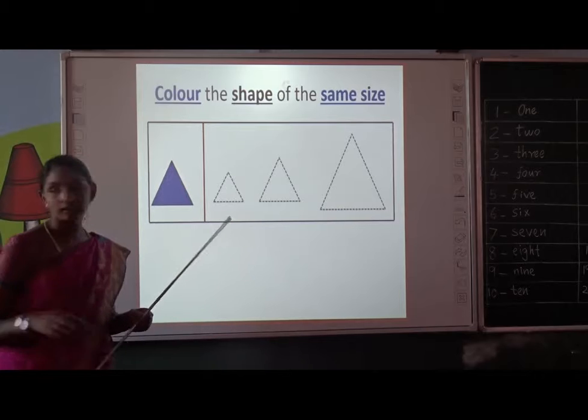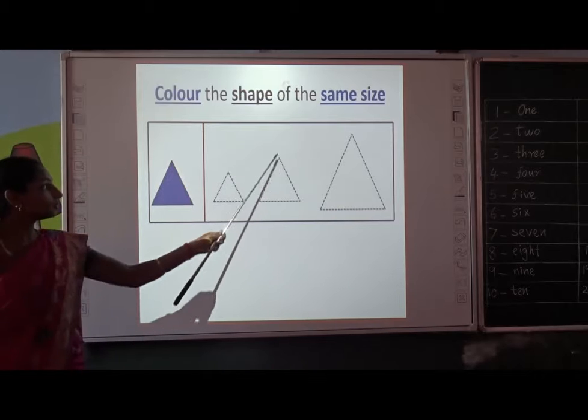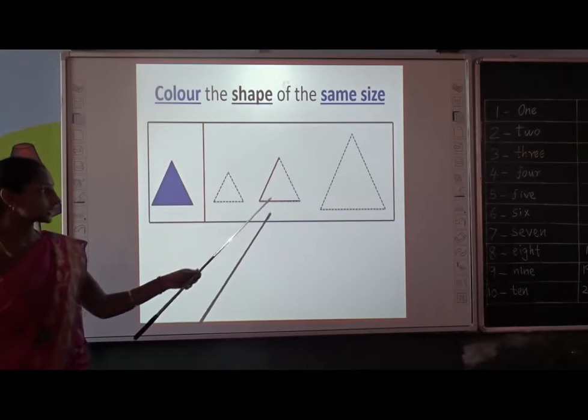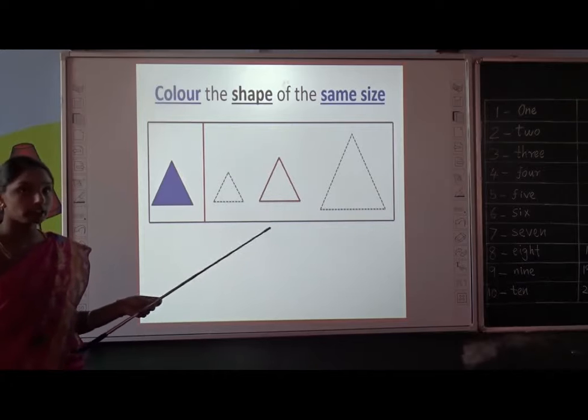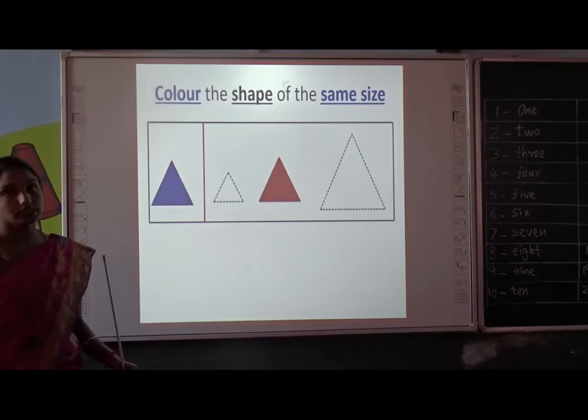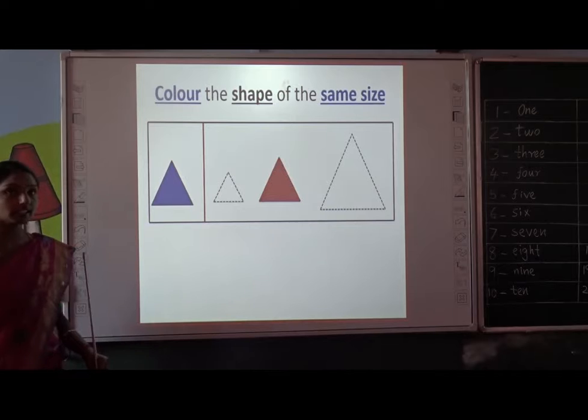Shall we trace and color? To trace, you have to draw straight lines in the dotted lines. How many straight lines? 3 straight lines. Okay. Are you ready to color it? Come on. Like this, you have to finish the activity. Is it clear? Did you enjoy this? Yes.